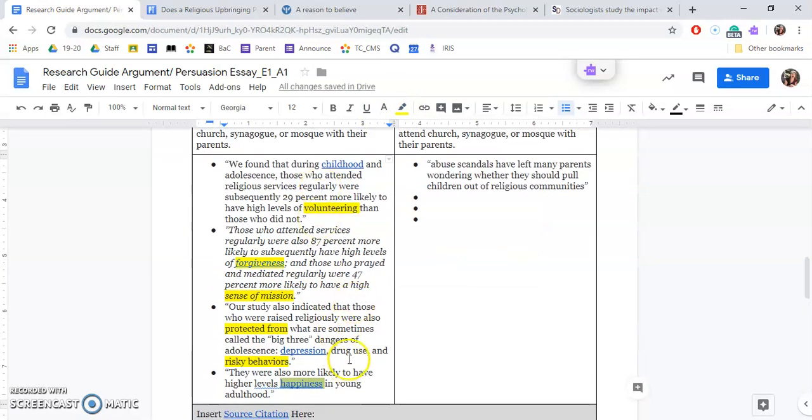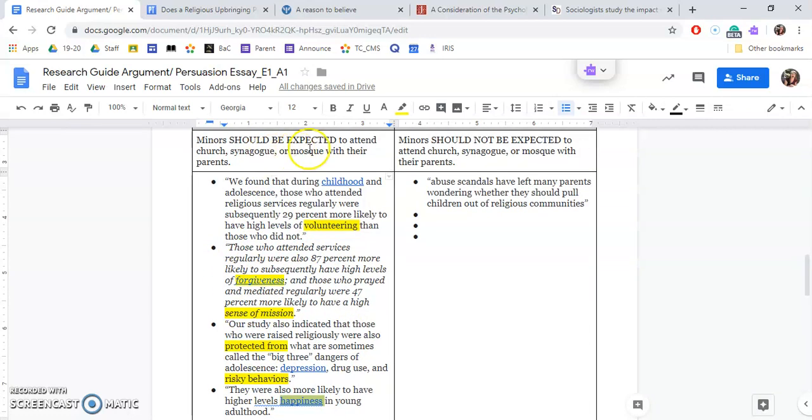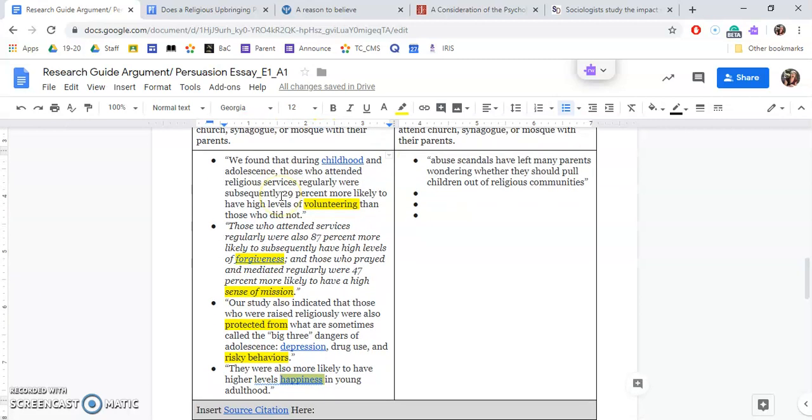And of course, you're going to want to do more research, different articles. But if this was your evidence, you might be able to say minors should be expected to attend church, synagogue, or mosque because it protects them from risky behaviors. It increases their levels of happiness in young adulthood, and it makes them more involved in their community. That would be your volunteering one. And those are 3 different reasons, and you have evidence.